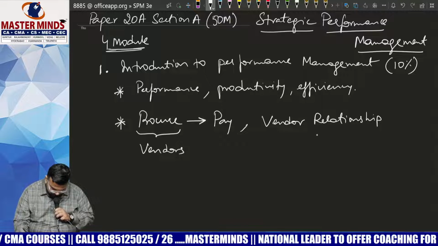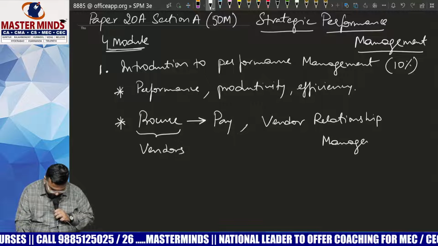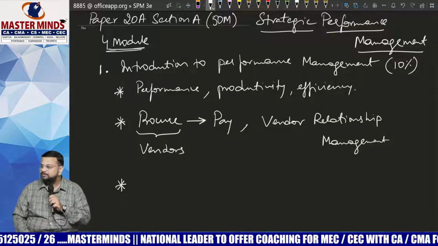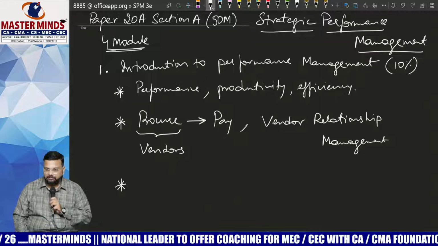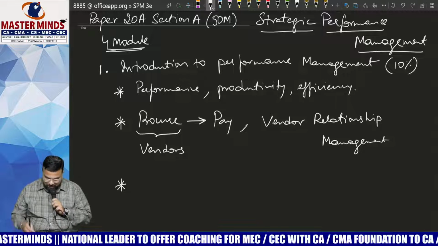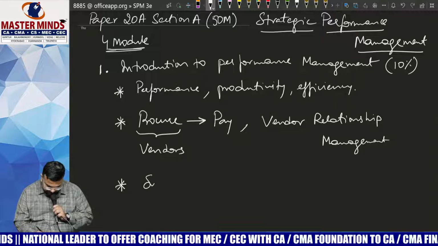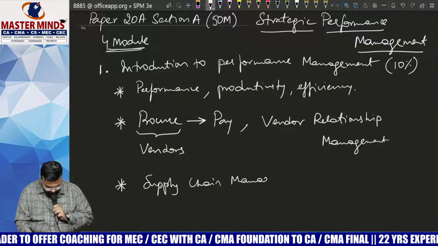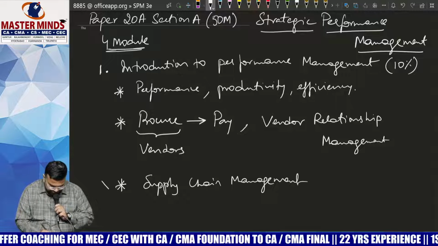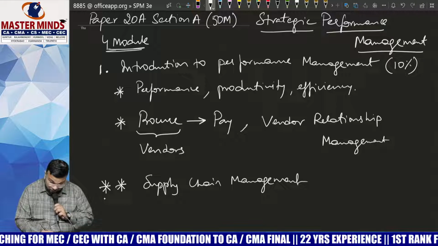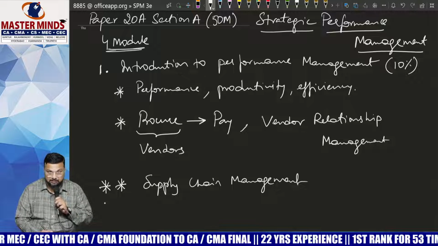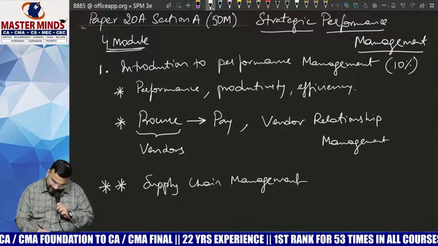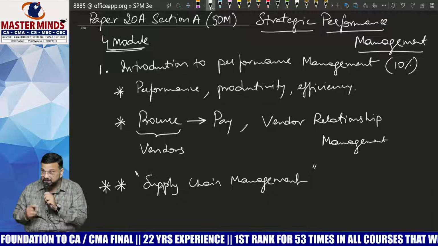Vendor relationship management. Then after, the most critical and important for the success of any organization in the modern era. Most critical. Now, from the subject point of view, the weightage of it may be very, very less. But if you want to get into the management cadre in any organization, you should be well aware of the importance of supply chain management.